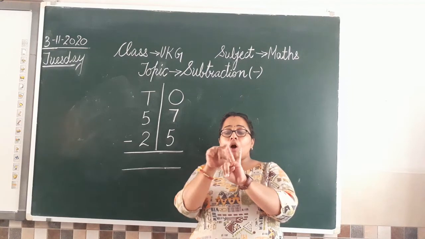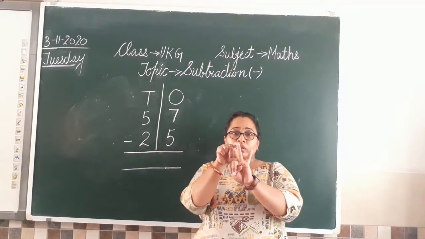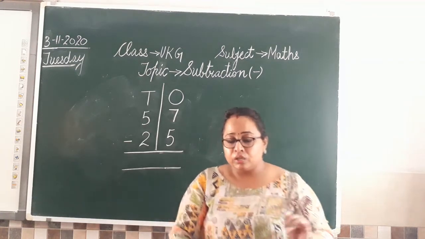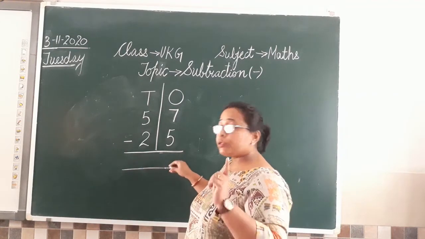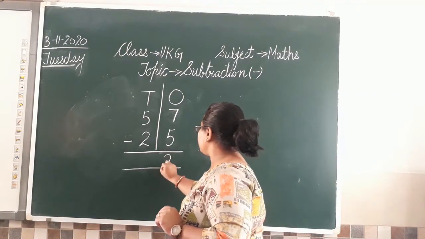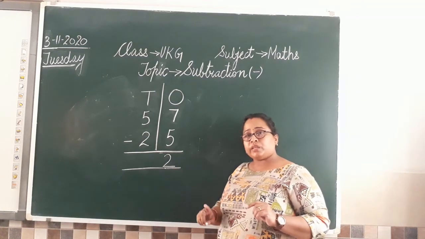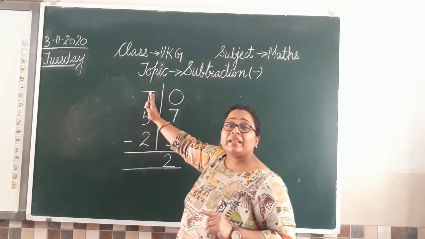ठीक है? Now how many fingers are left? Let us count. 1, 2. Understood? अब कितनी fingers बची? 2 fingers बचे. So what we are going to write here? I am going to write 2. Yes. So like this, I have written 2 here. Understood all? Now moving towards the digits at tens place.